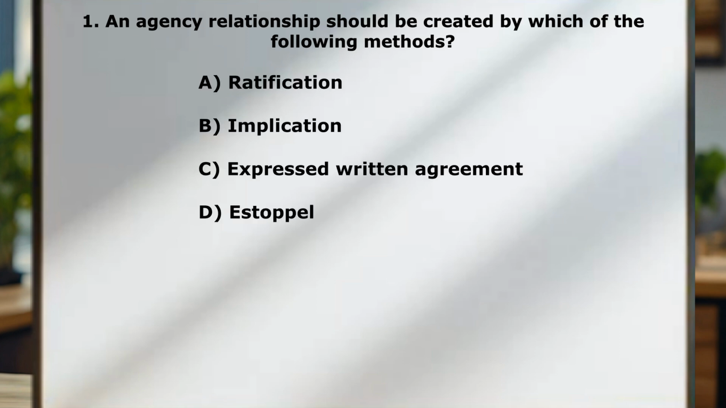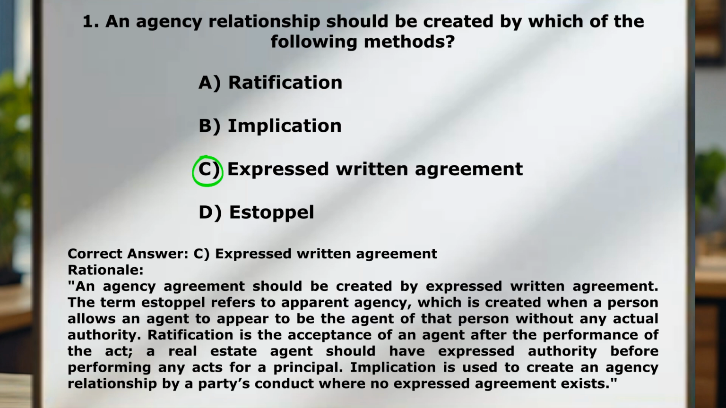A. Ratification. B. Implication. C. Express written agreement. D. Estoppel. Correct answer is C, express written agreement. An agency agreement should be created by express written agreement.